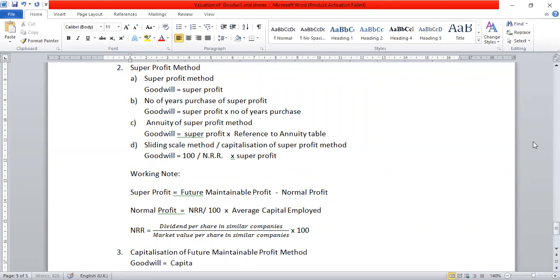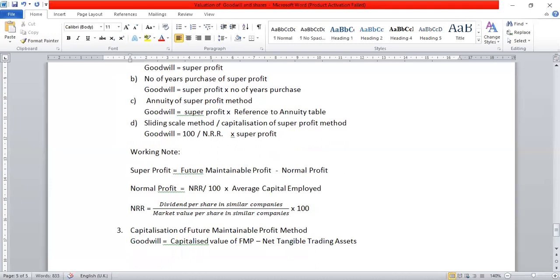capitalized value of FMP minus net tangible trading assets. Net tangible trading assets. Okay.